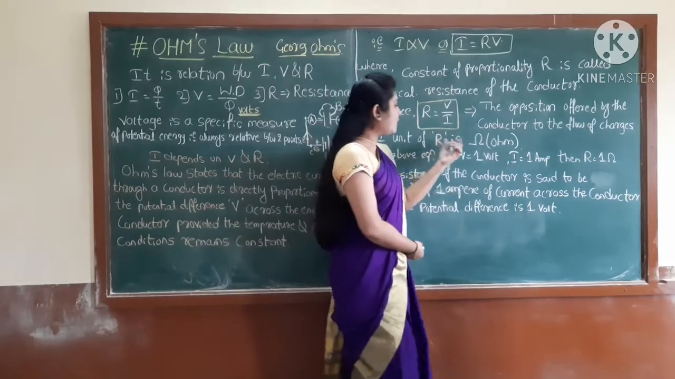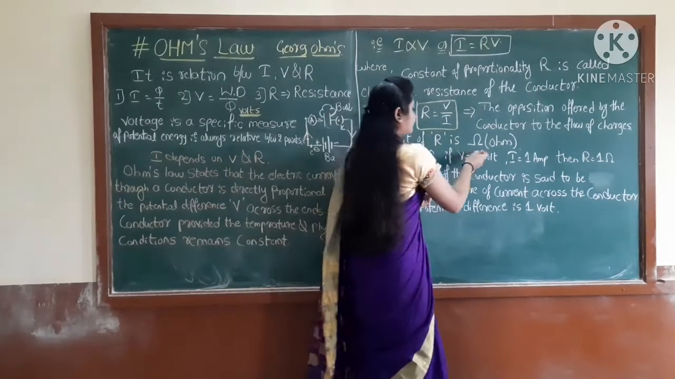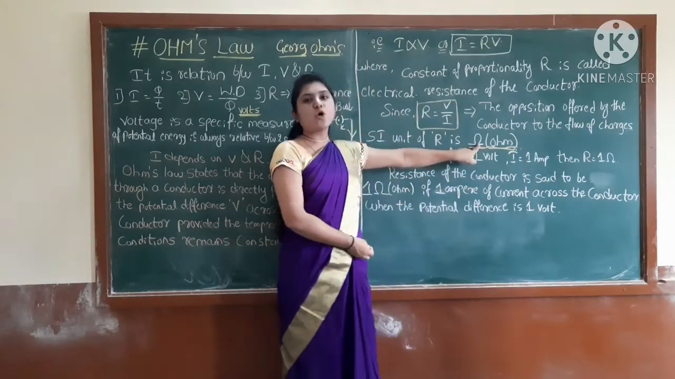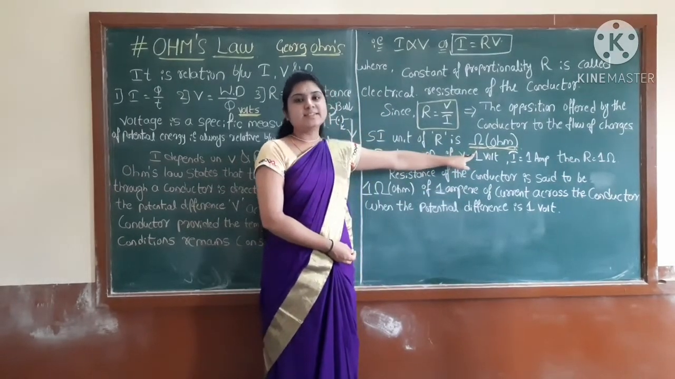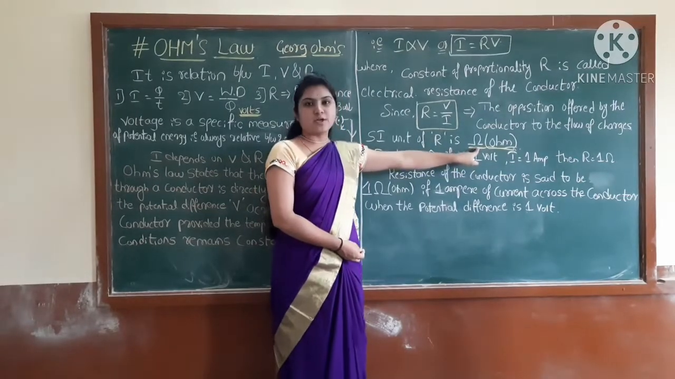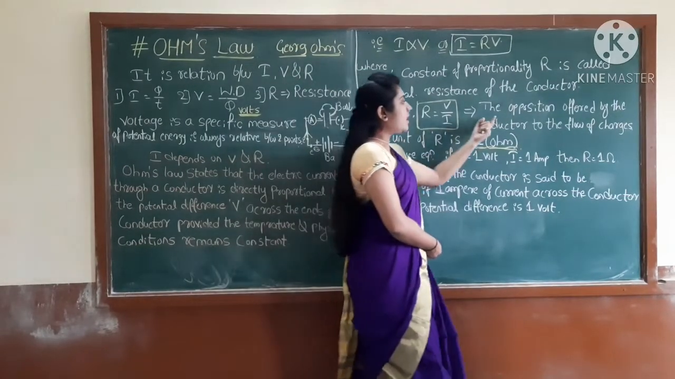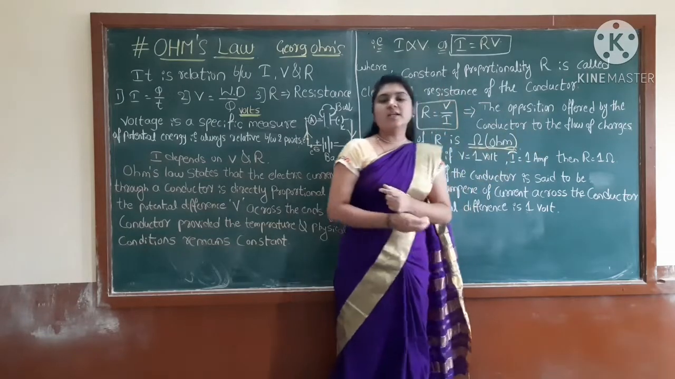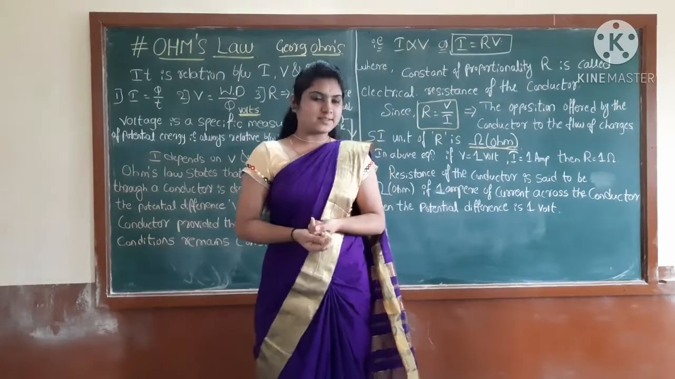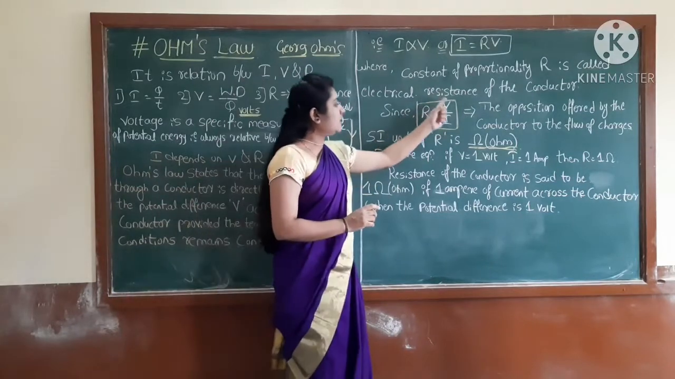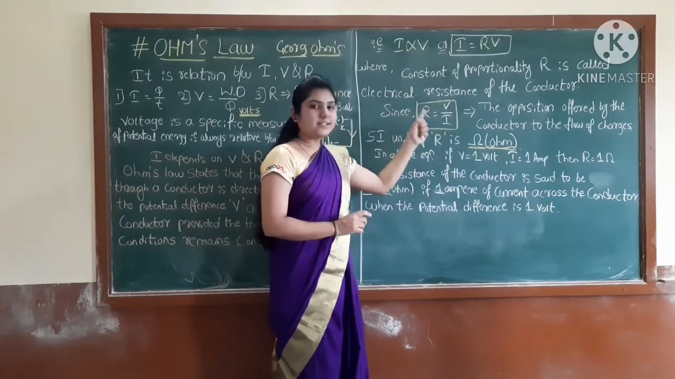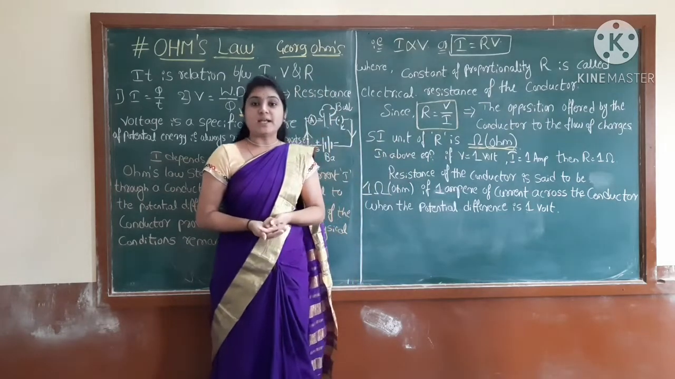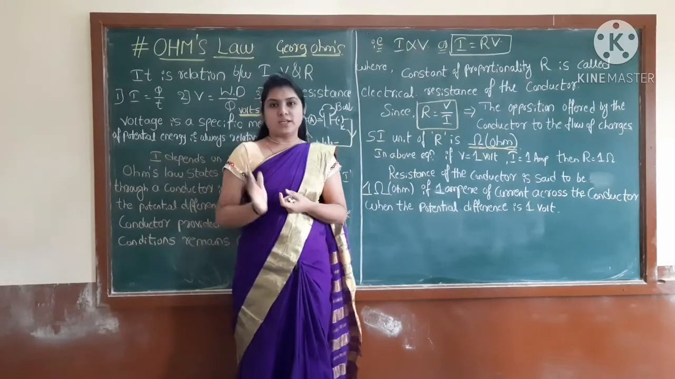The symbol we have is like this. This is the symbol of the ohm, the SI unit symbol of resistance. Then students, the opposition offered by the conductor to the flow of the charges is called resistance. So here, by using this formula, we can constitute one more definition, that is the 1 ohm definition.